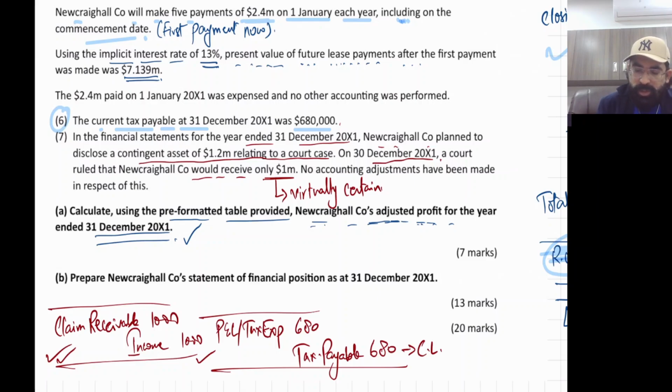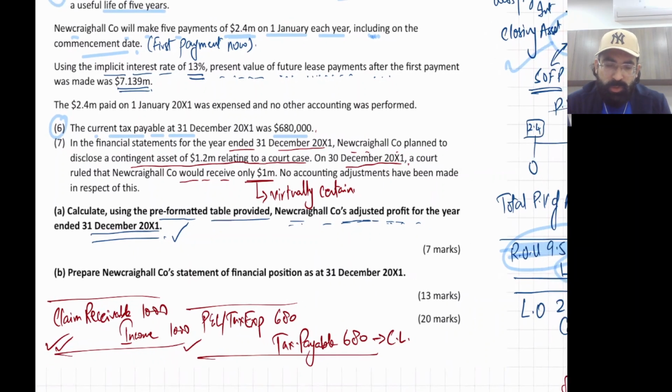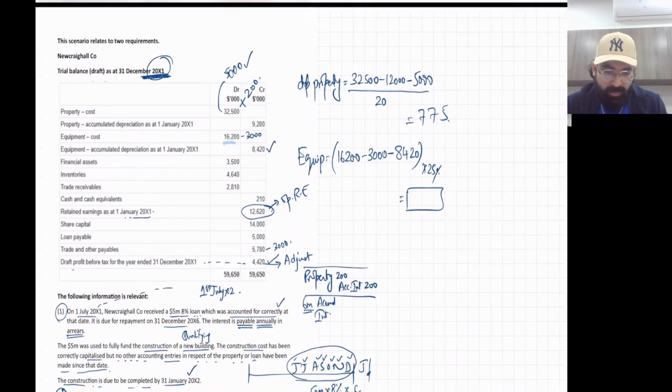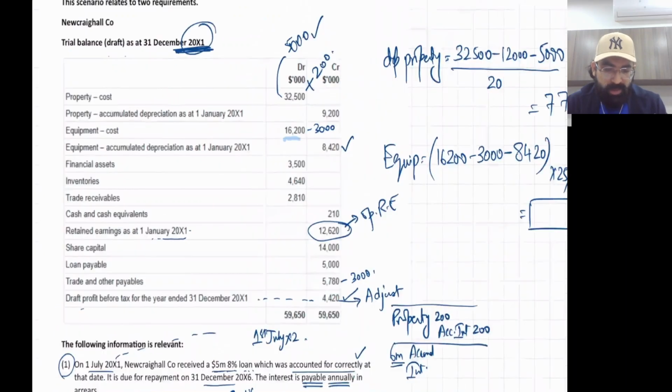Now you can see both requirements. I'm going to do it with you very soon. I request you to take the picture of the question, because now I will have the question on one screen here, but you can't see the question anymore on the screen which I'm going to shift. This is the first part of the question, the trial balance.